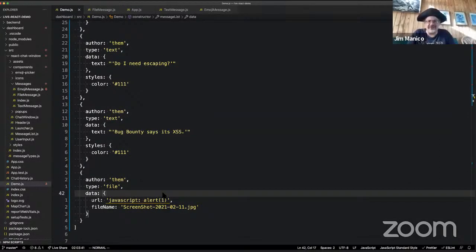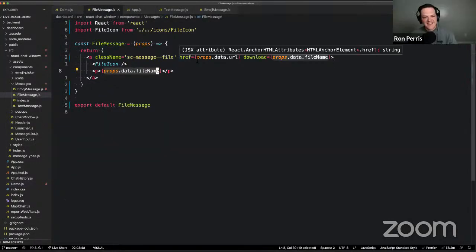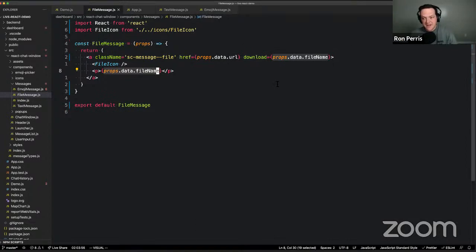This is someone who's basically using Burp to intercept a multi-part form request when they upload the screenshot, and they're doing some Burp modification of the file name. Real trivial to do this kind of attack. Yeah, I think there's also a functionality in the web browser where you can go to any request in the network tab in developer tools and right click, copy as curl, and then you can just rerun those anytime you want. So then you can just manipulate that data. So yeah, this is definitely attacker controlled.